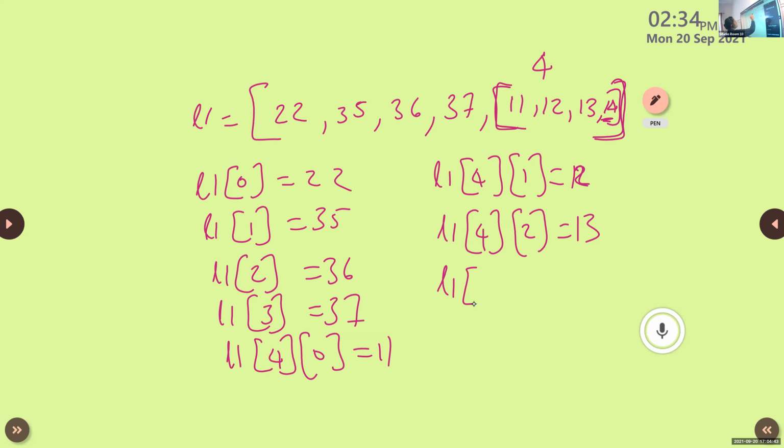0, 1, 2, 3, the fourth element is the list. This fourth element includes 4 values. So the row number is 4. After that you use 0 for 11, 1 for 12, 2 for 13, 3 for 14. So how do we write it for accessing this 14? L1 of 4 of 3. Correct, Omar. That is L1 of 4 of 3.